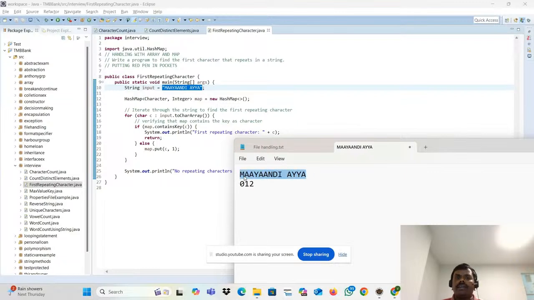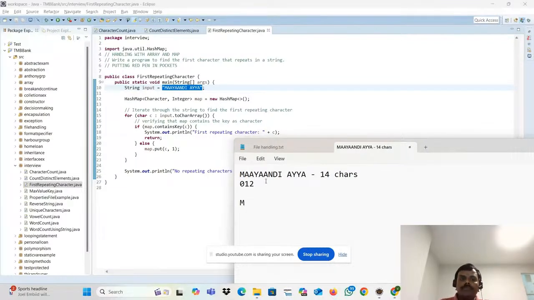How many elements do I have? 1, 2, 3, 4, 5, 6, 7, 8, 9, 10, 11, 12, 13, 14. 14 characters are there. Now I'm going to take them one by one. I'm going to take the first character. The first character is M.